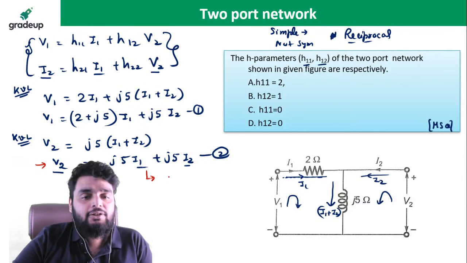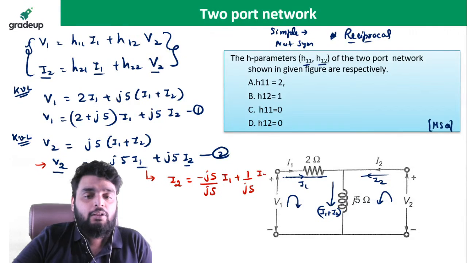So how will you rearrange it? I2 becomes equal to what? Minus J5 times I1 plus 1 divided by J5 times V2. Sorry, V2. Yes or no?